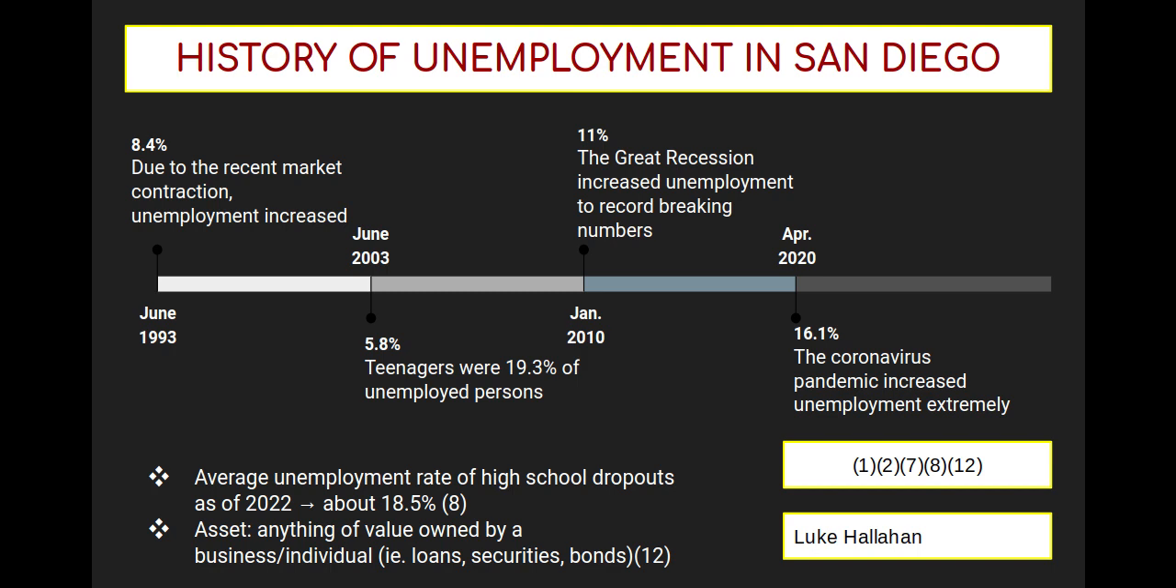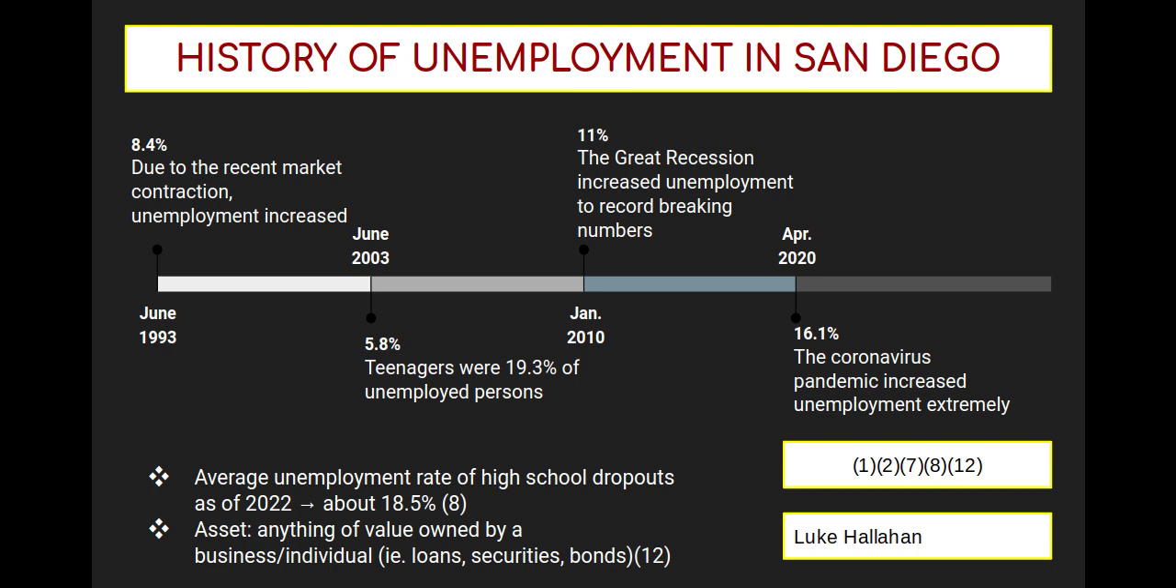Fast forward 10 years to June 2003, California, San Diego is starting to recover from the Cold War and all the spending that happened there. So the unemployment rate decreased to about 5.8%, but teenagers were 19.3% of all unemployed people, which is pretty crazy. Just 7 years later, the Great Recession happened, and I'll explain what that is.